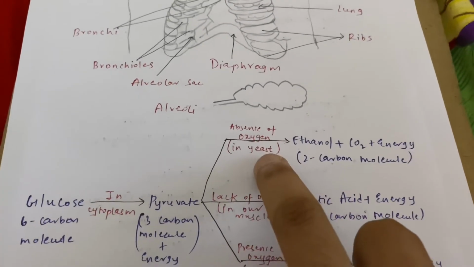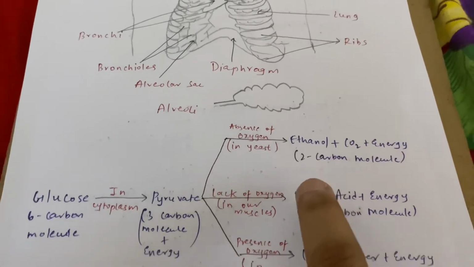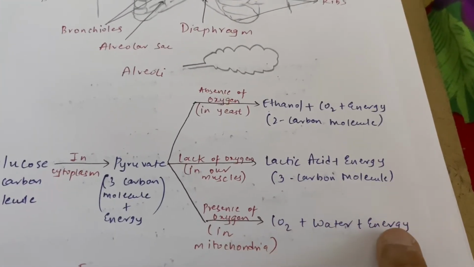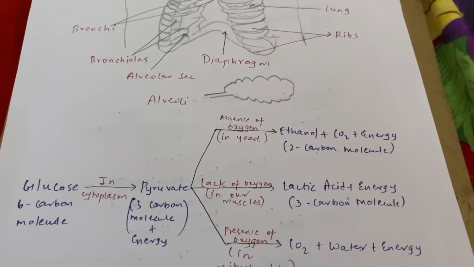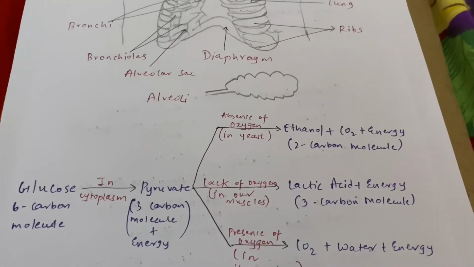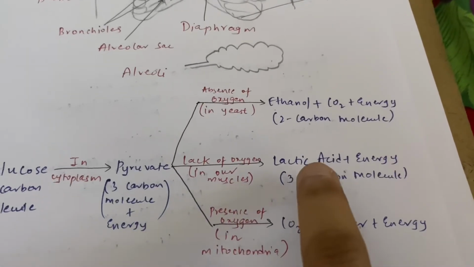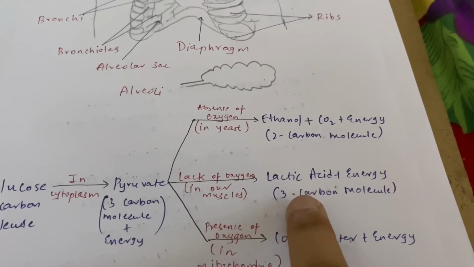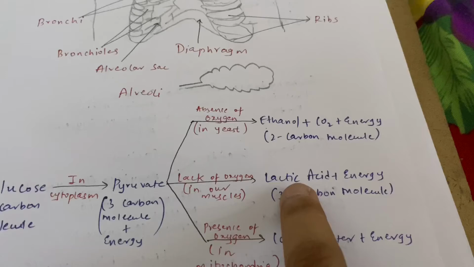It occurs in yeast. The byproducts are ethanol, carbon dioxide, and energy is produced. This ethanol is nothing but your alcoholic drink. Now, in the presence of oxygen, this happens in mitochondria. Carbon dioxide, water, and energy is liberated. Lack of oxygen occurs in muscles when your muscles are not working regularly. And if you suddenly work them in one day, then your muscles release lactic acid, correct? If you have not done any work for many days and suddenly you start working a muscle, then that muscle will release lactic acid, and because of this lactic acid, pain and so on start.